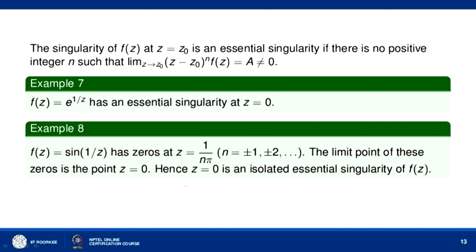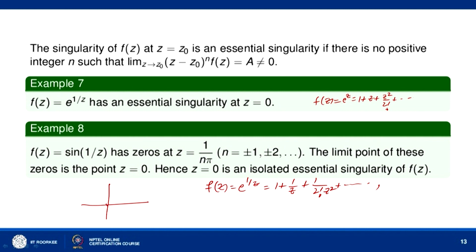You can see that we can write f(z) equal to e to the power 1 by z as 1 plus 1 by z, plus 1 by 2 factorial z square, and so on. This expansion of e to the power 1 by z we have written using the expansion of e to the power z equal to 1 plus z plus z square by 2 factorial and so on. So, replacing z by 1 over z there, we have found this expansion. Since e to the power 1 by z is analytic in the whole complex plane except at z equal to 0,